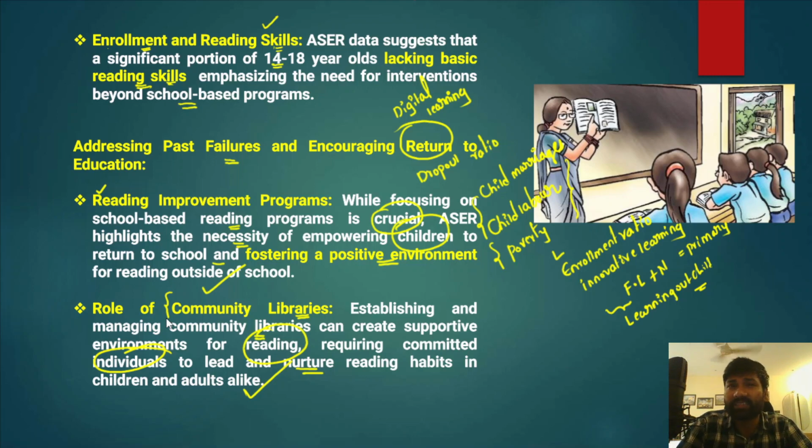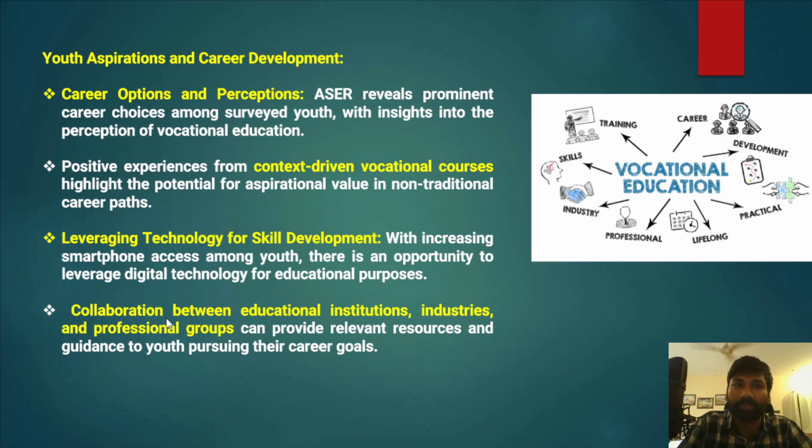However, here the challenge is that we need committed individuals to run and manage those community libraries and nurture children. So that is how we can further improve the learning outcomes of the children. However, the ASER survey has also focused on youth aspirations and career development, but particularly focused on vocational education and vocational training. So the Annual Status of Education Report has revealed prominent career choices among surveyed youth, with insights into the perception of vocational education.